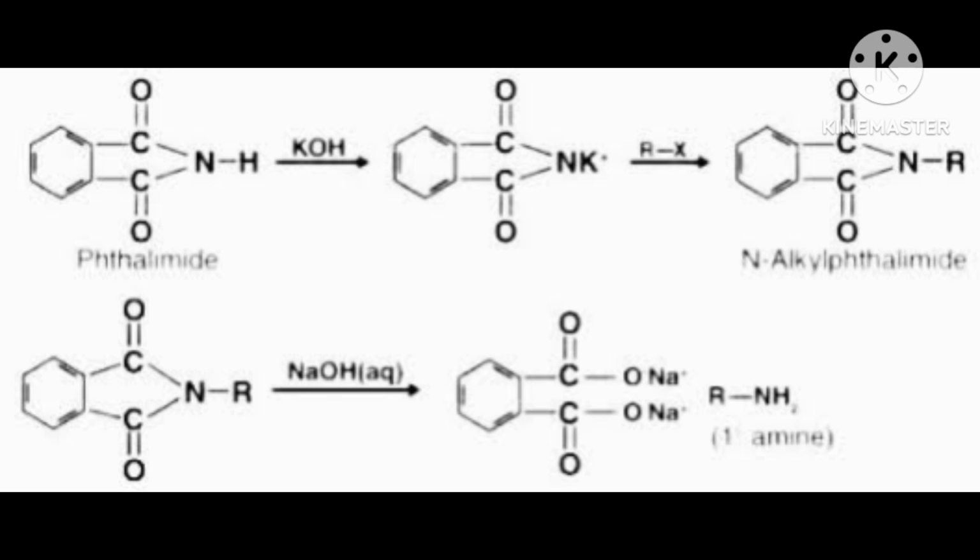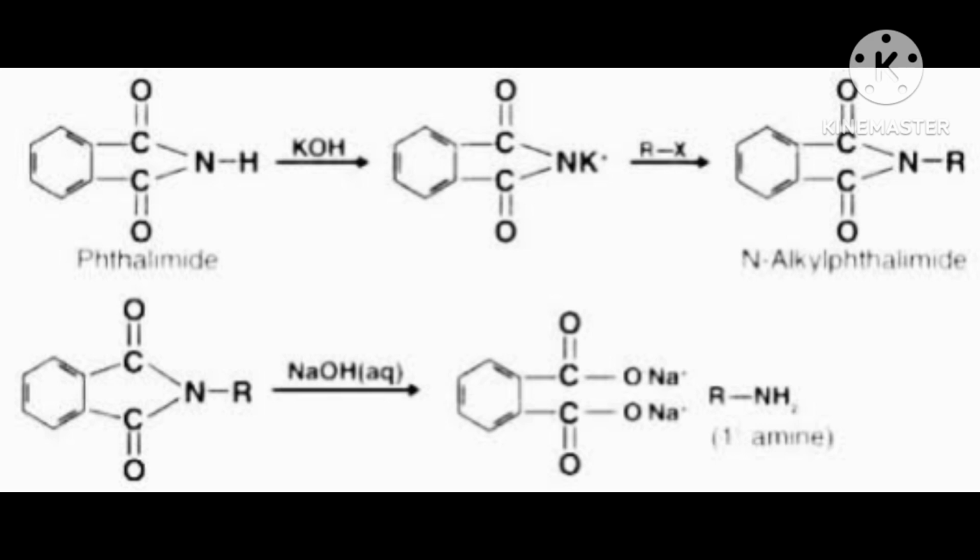Then R is positive and N is negative, so R will join with N. This is called N-alkyl phthalimide, because the alkyl group R is attached to N. In the same way, in phthalimide NH, in the place of H, R is there. So what you got is N-alkyl phthalimide.